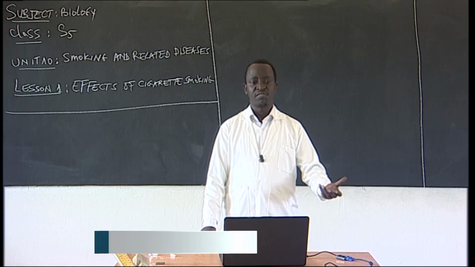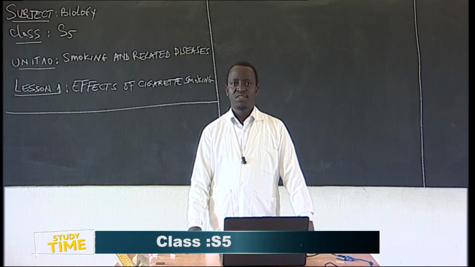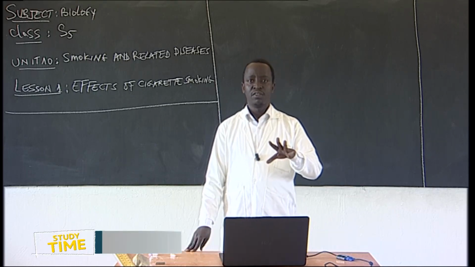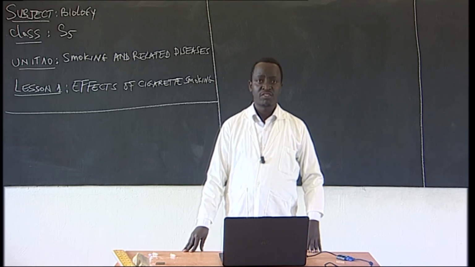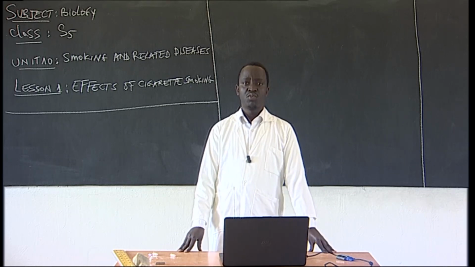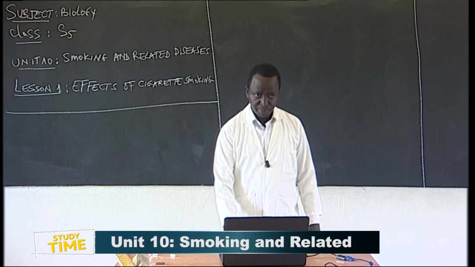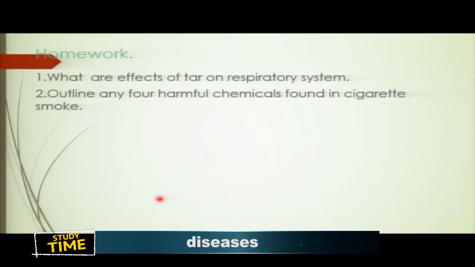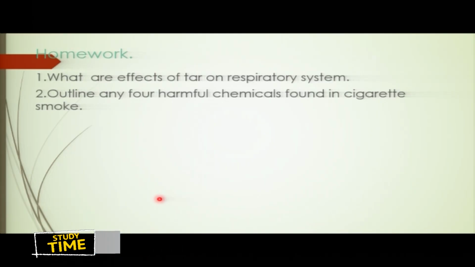All these, they are dangerous. We have seen that in the tobacco smoke, we have 70,000 chemicals. All those, they can do what? They can cause problems. Now, we can see the activity. So you will explain the effect of tar on the respiratory system. And then finally, you will outline any 4 harmful chemicals that are found in cigarettes, and then you explain even their effect. So make sure you continue to do the research.